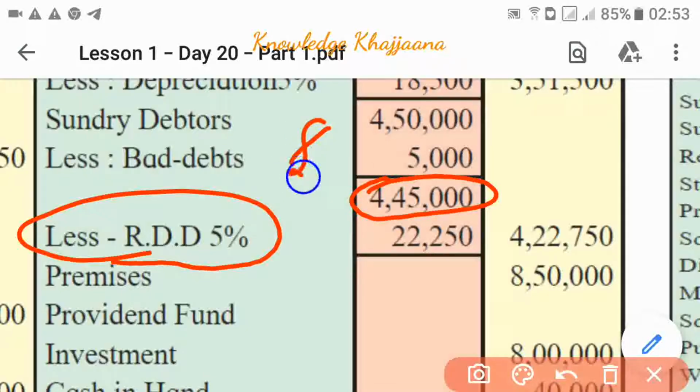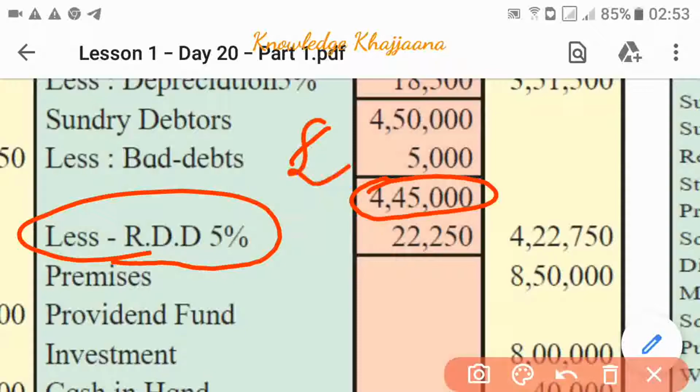See, this percentage of RDD should be calculated on the remaining amount of the sundry debtors after doing all the adjustments on sundry debtors. So what is the remaining amount? 4,45,000, after deducting the new bad debts. On those remaining debtors, we have to calculate the new RDD at the rate of 5%.